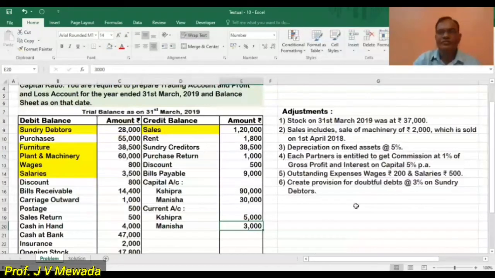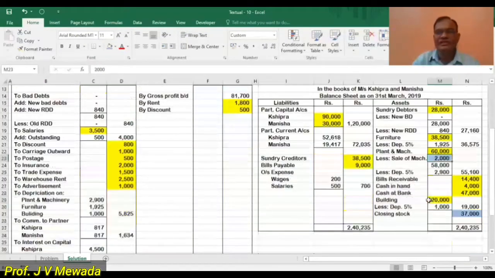Then depreciation on fixed assets. So let us see all the fixed assets at 5%. Which are the fixed assets? Plant and machinery. First is furniture. So furniture fixed asset at 38,500, at the rate of 5% is 1925.